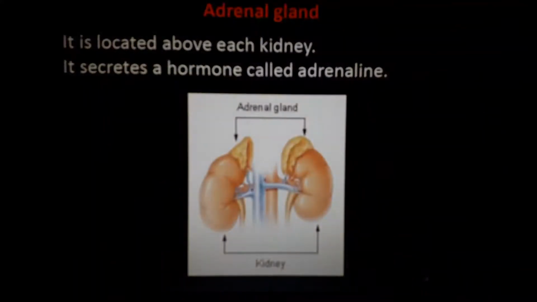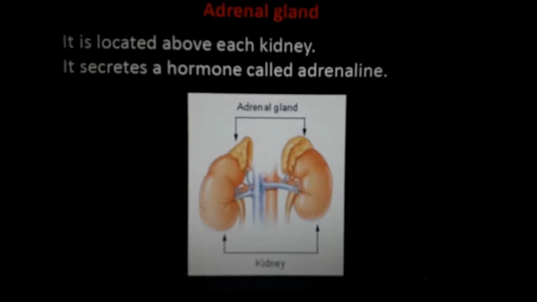Have you seen the kidney? You already studied our kidney, the structure of the kidney, nephron, glomerulus and all, isn't it? But there is a small gland above each kidney. We have 2 kidneys, and each kidney has a small gland, not that big, like 1 or 2 inches maximum in size. They are above the kidney, like a hat. Looking at the adrenal gland, it is like a hat of the kidney. But it is not for the style of the kidney. It is very important for something which our human body needs.